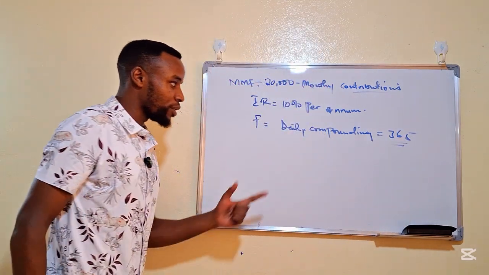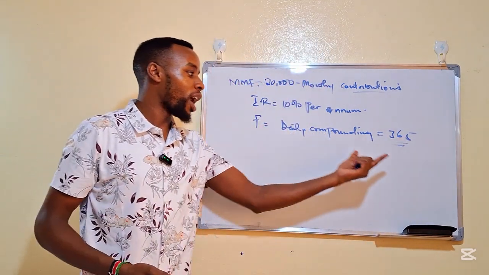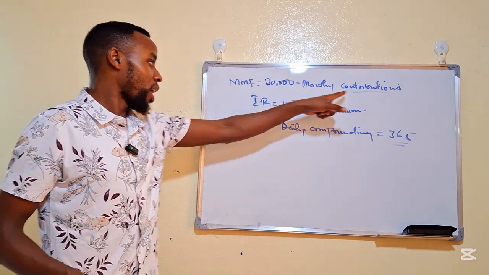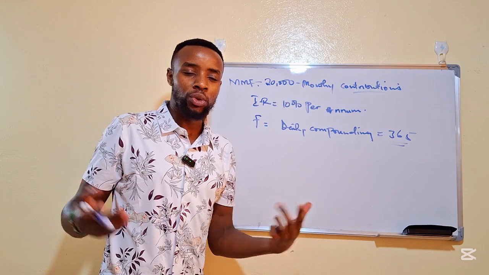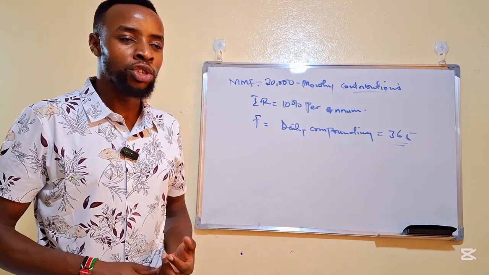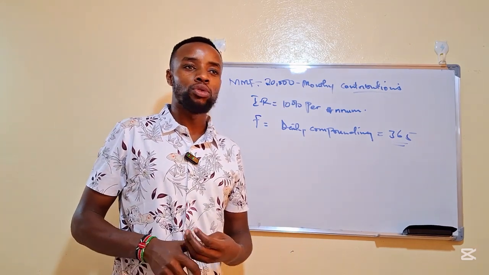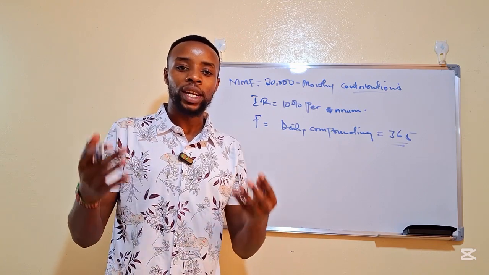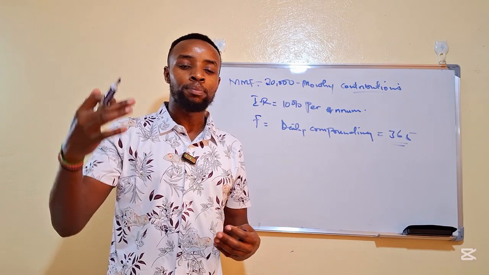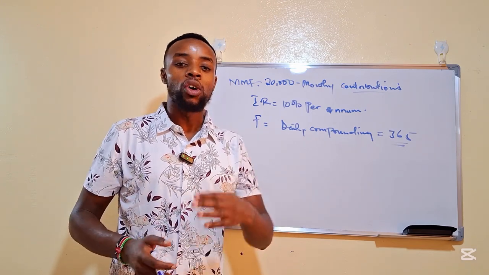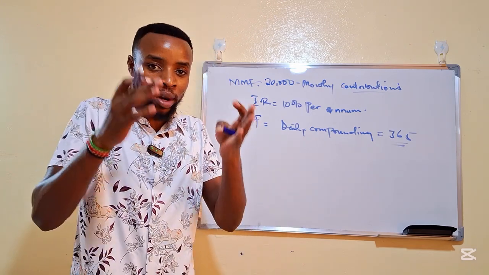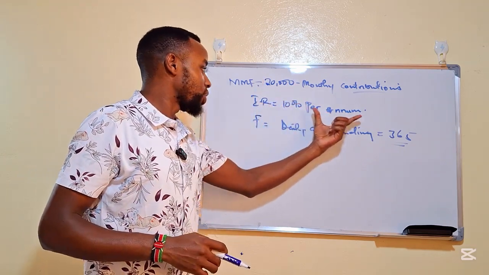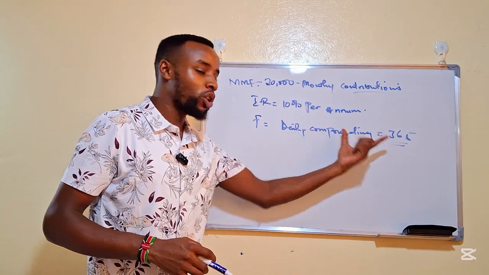That is 365 days, because 1 year is going to have 365 days. And therefore, you contribute 20,000 in a money market fund of your choice. You can choose Saiton Money Market Fund, you can choose Etika Money Market Fund, you can choose ZD, whichever, as long as you have identified the correct fund manager and you have done some performance appraisal on that particular fund manager, so that you can be able to trust them with your money. 20,000 initial interest rate is 10% per annum with daily compounding.